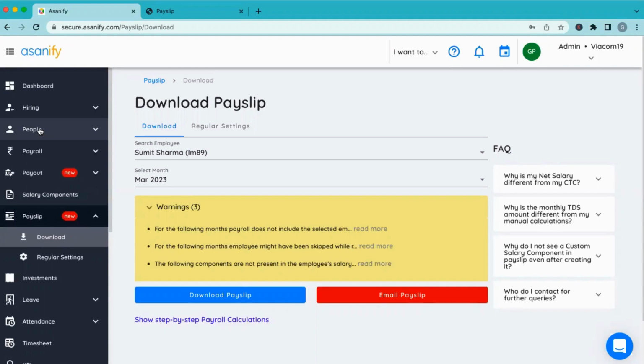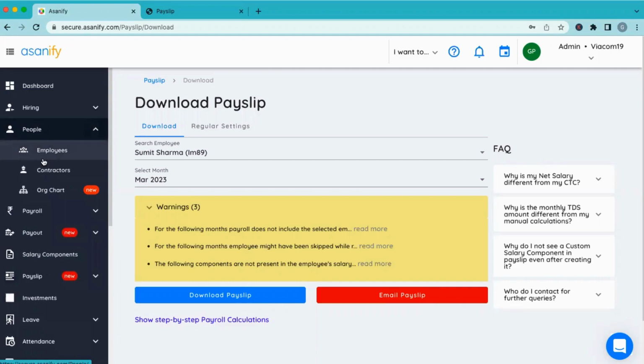Now, typically when an advance salary is given to an employee, one is recovering that entire amount in that month's payroll. Or if you're giving, let's say, a loan to an employee, which becomes a perk that is a part of the salary, we will touch upon that in another session. Today we'll talk about the advance which is given to the employee and recovered in that month's payroll. So just that instead of the 30th, if my salary is 50,000 and I've taken a 10,000 rupee advance, that needs to be deducted in that month's payroll.